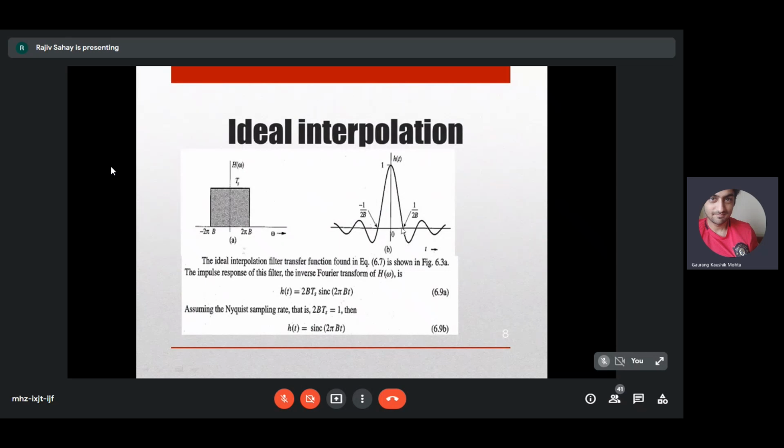This will have zero crossings at 1 by 2b, and the amplitude at the origin will be equal to 1. So with this interpolation, we will be able to achieve perfect interpolation from the samples.